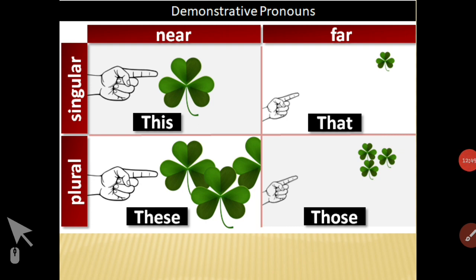Students, kindly copy down this in your notebook. As the leaf is near and singular, we are saying this. As the leaf is far and singular, we are saying that. As there are many leaves near, we are saying these. And there are many leaves a little far at a distance, we are saying those.